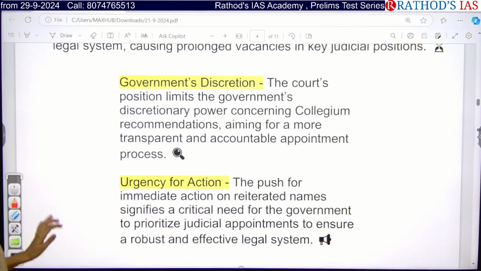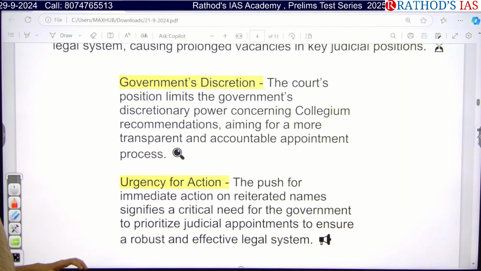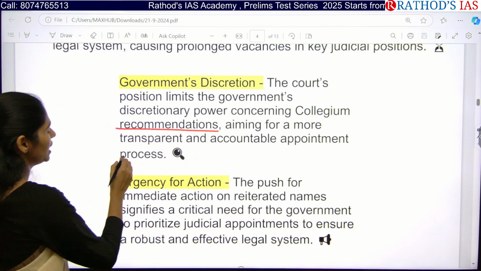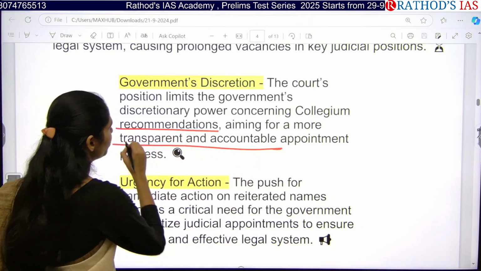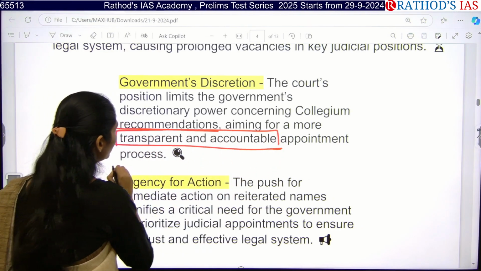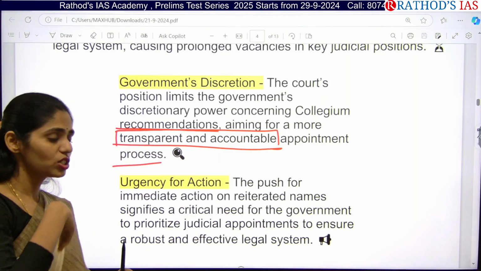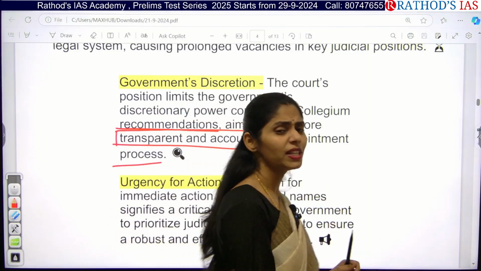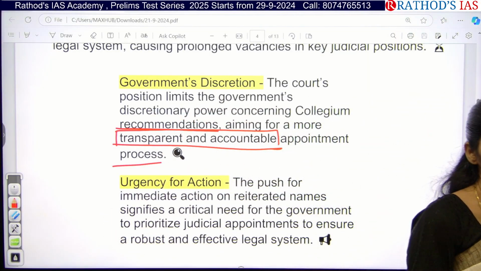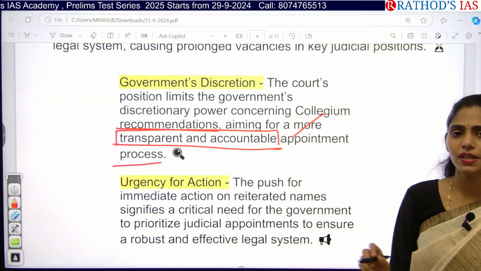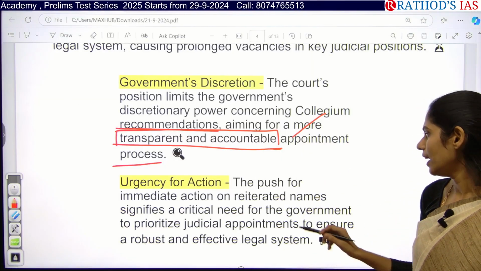And actually here the court's position limits the government's discretionary power concerning Collegium recommendations, and they want this Collegium system to be more transparent and accountable regarding the appointment process. Why is the Supreme Court now asking to display the names present with the Collegium within one week? Because they want it to be more transparent and accountable.